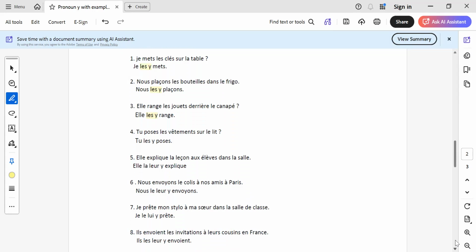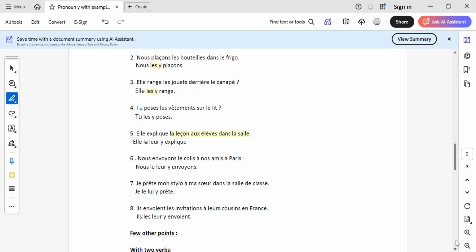Now see the next example. Elle explique la leçon aux élèves dans la salle. Now, if you see, there are plenty of pronouns. Elle explique quoi? La leçon. So this is COD. Aux élèves will be replaced by COI. Dans la salle will be replaced by Y. And the sequence will be elle, la, leur, y, explique. One more like this.